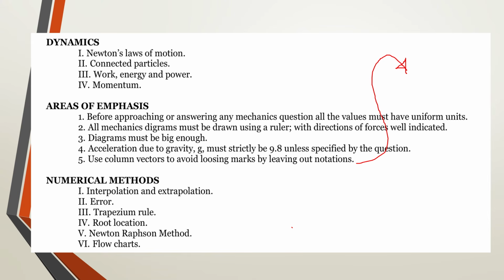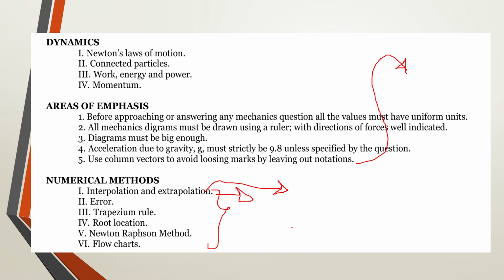Now the next thing is going to be about numerical methods. Numerical methods constitute the following subtopics. One which is commonly said is interpolation and extrapolation. For this one, the point of emphasis I have is that your final answer must be accurate.